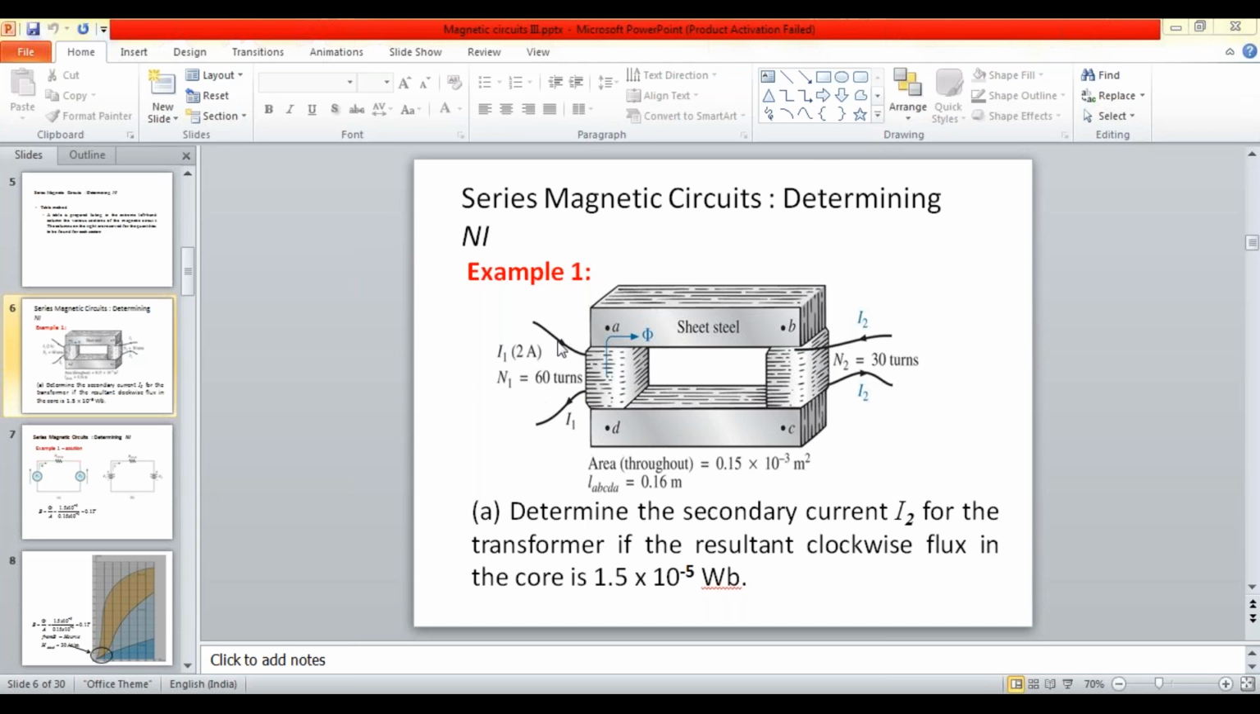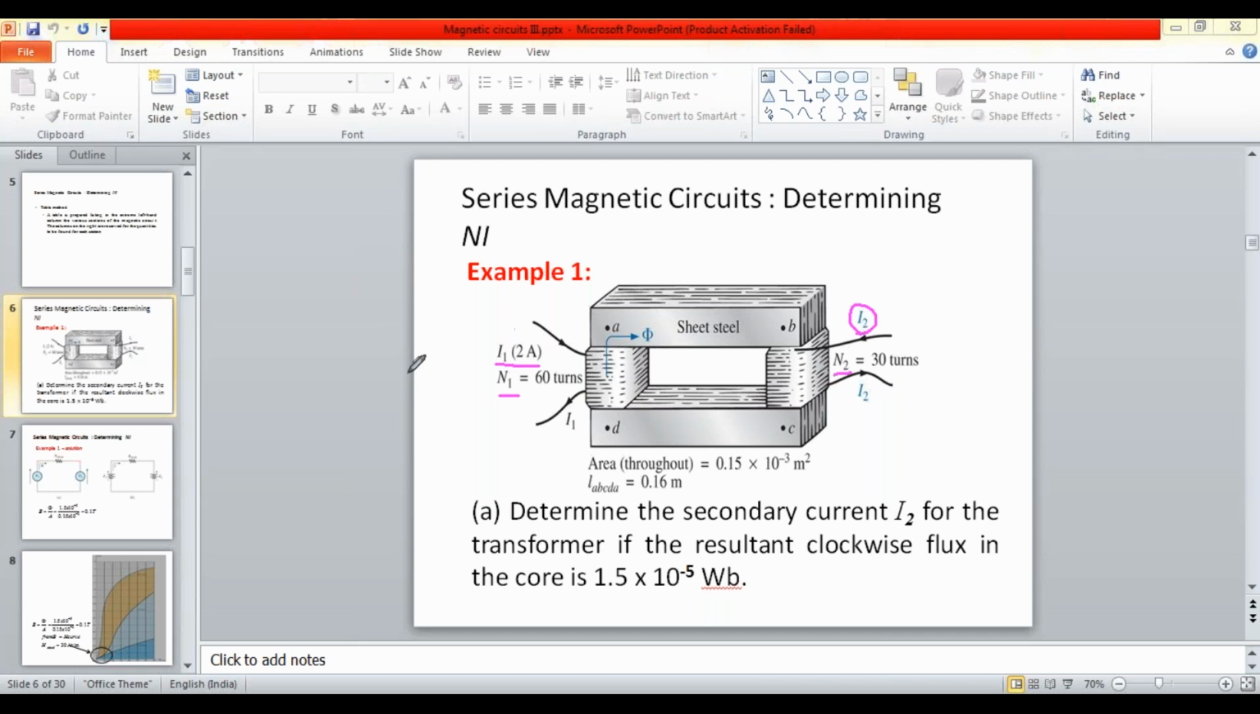This is the problem given. Now in this problem, this is the transformer. First of all, try to understand the problem here. This is the transformer which consists of sections A, B, C, and D. Four sections are there. The primary of the transformer has N1 equal to 60 turns, and the primary current is given in the problem as 2 amperes. On the secondary side, the turns of the transformer are N2 equal to 30 turns, but you need to find out the secondary current value I2.